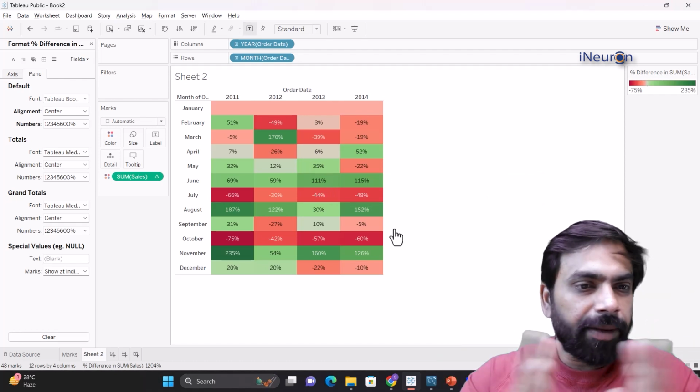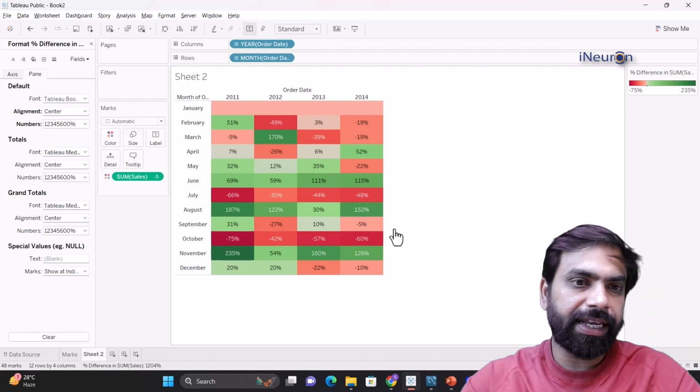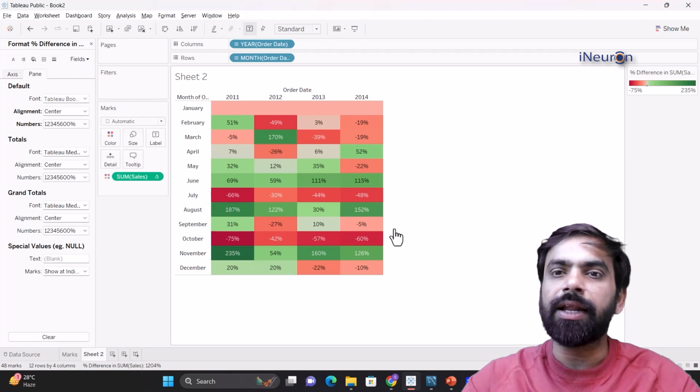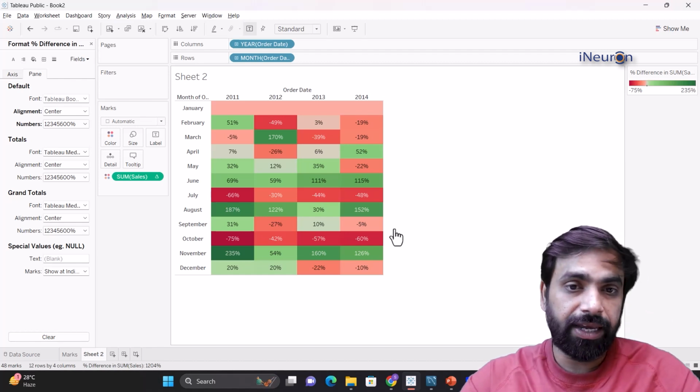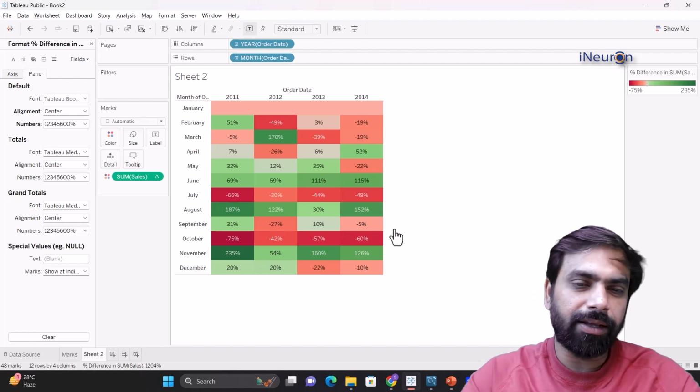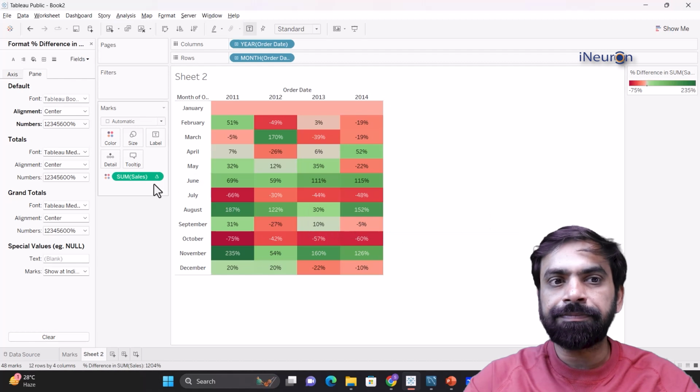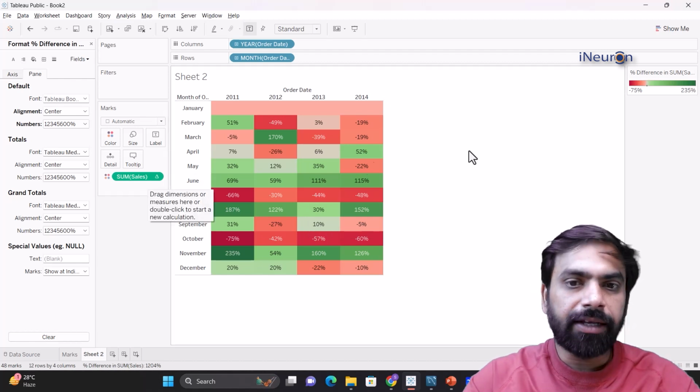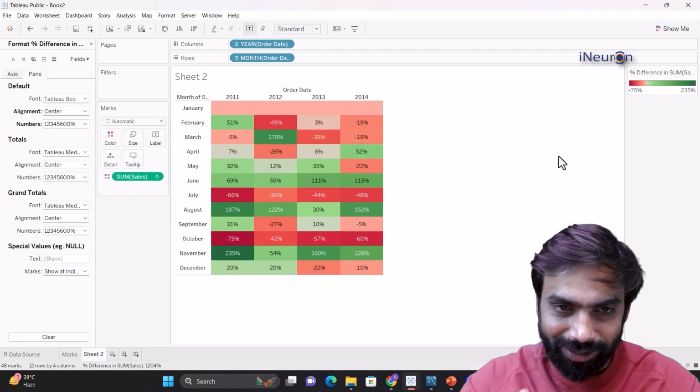So this is quick table calculation and this is what we can do with it. It's simple yet very effective in tables. If you're going for tables, I would strongly recommend that you put some kind of quick table calculation, or at least put in the heat map over there. That way, the graph looks much better than a normal table.